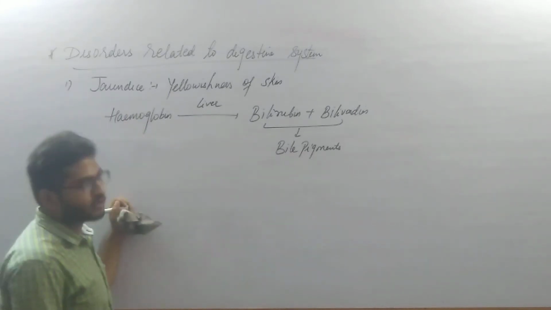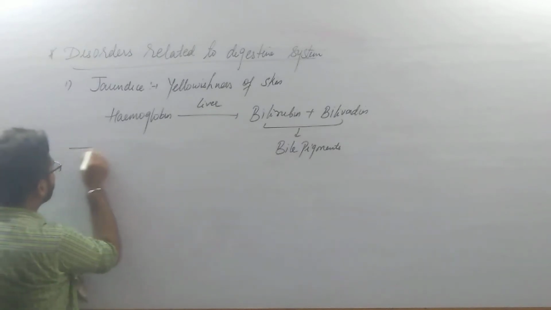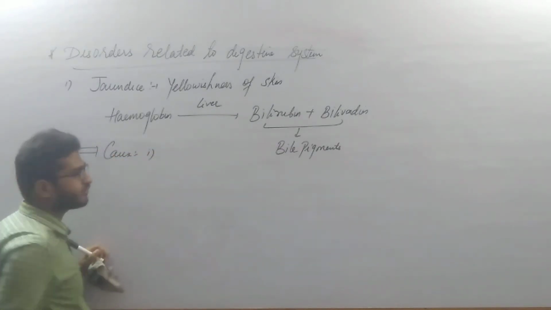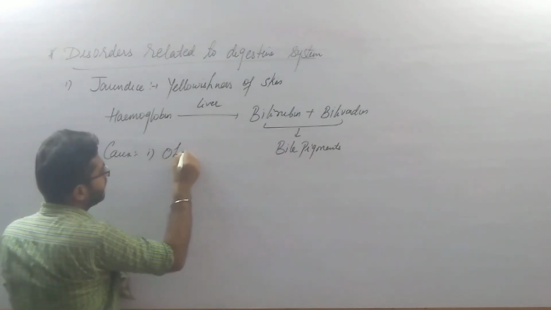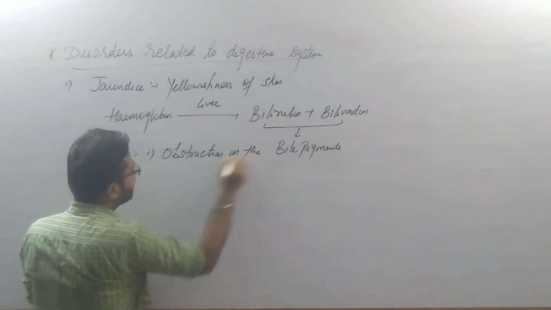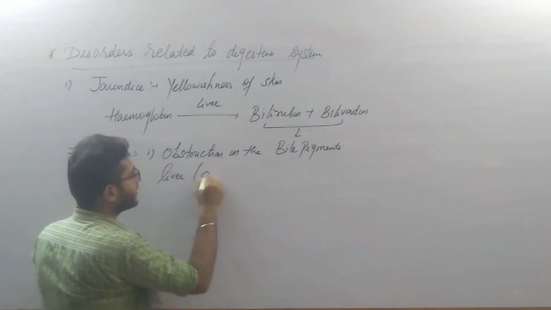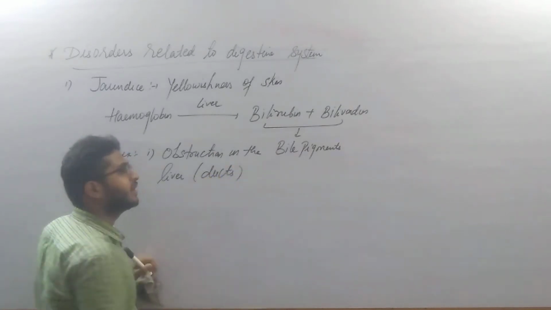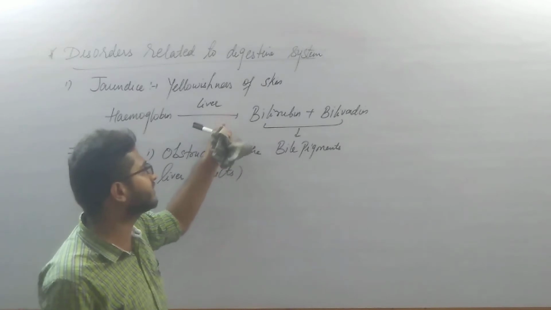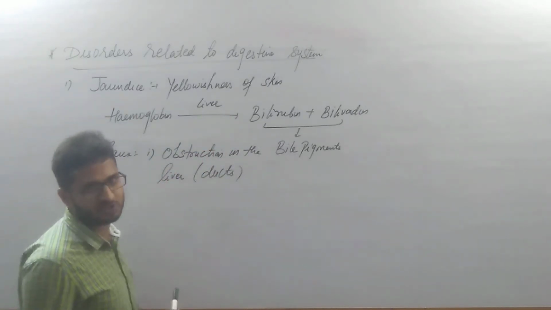Now, what happens in jaundice is, because there is an obstruction in the liver, the main cause of jaundice is, there are two causes. The first is obstruction in the liver, that means in the ducts which are responsible for storage, which are responsible for secreting bile, that is hepatopancreatic duct or cystic duct, whatever it is.